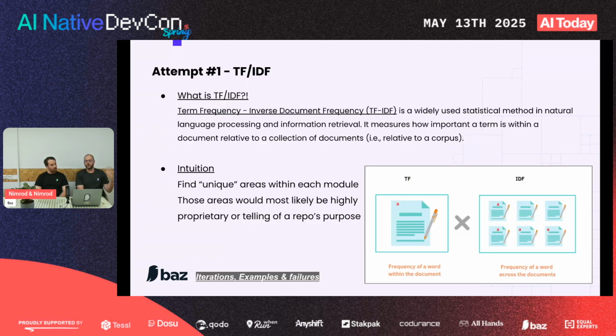All right, so what did we try? How did we try to squeeze all that data into the LLM? The first approach we tried was leveraging something called TF-IDF. For those people who are not NLP nerds, natural language processing, TF-IDF is a really cool technique. It stands for term frequency and inverse document frequency.